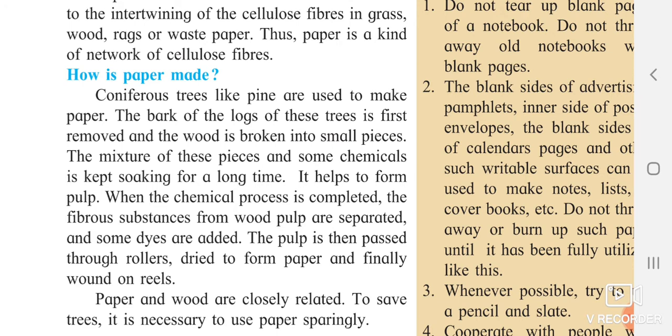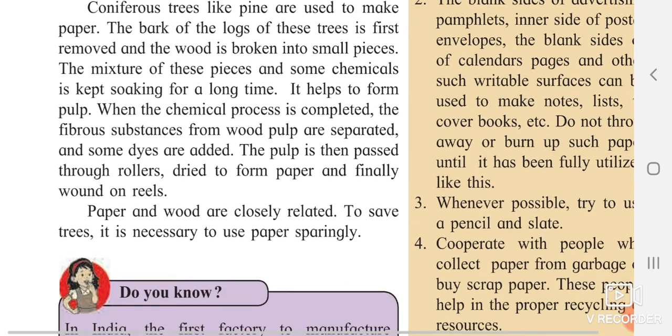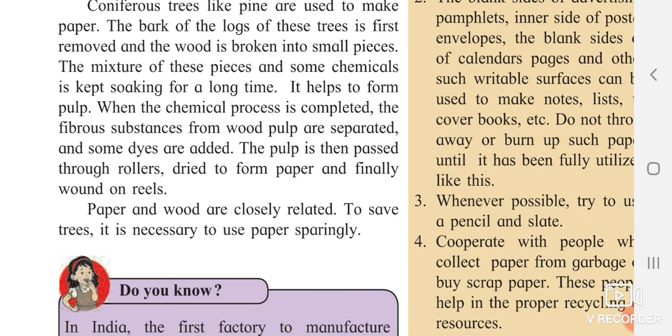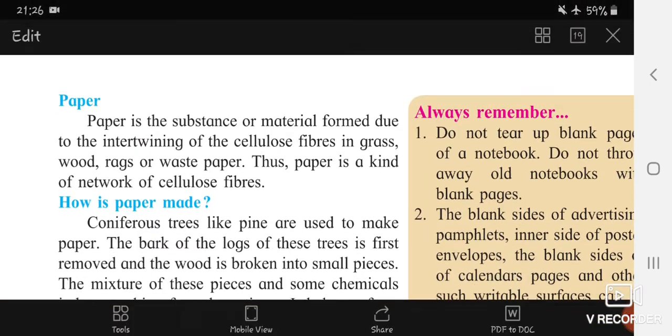The pulp is then passed through the rollers. The pulp gets dried as it passes through the rollers, and later the paper comes out in the form of reels. Now reel is a group. It is one of the collective nouns used for paper. Now paper and wood are closely related. We are getting paper from wood, so that's why paper and wood are closely related.